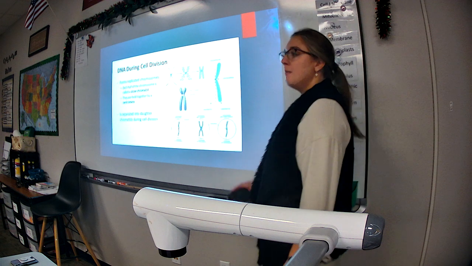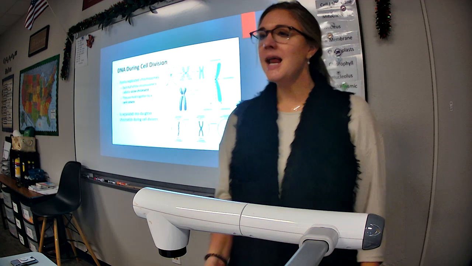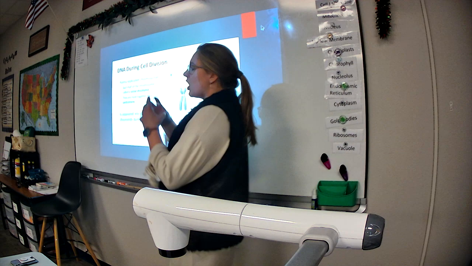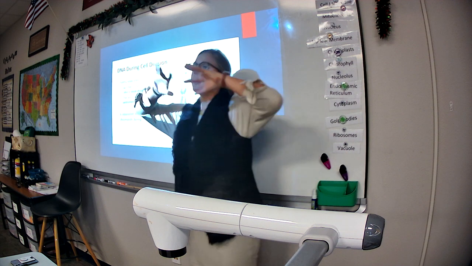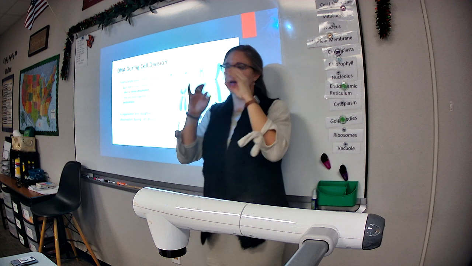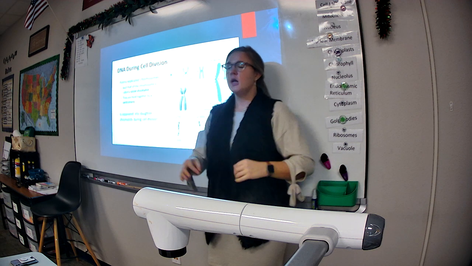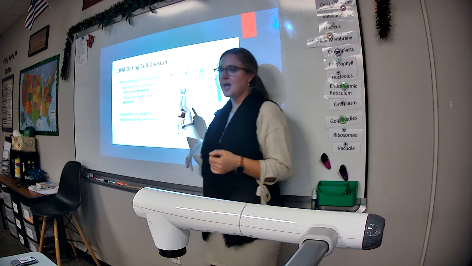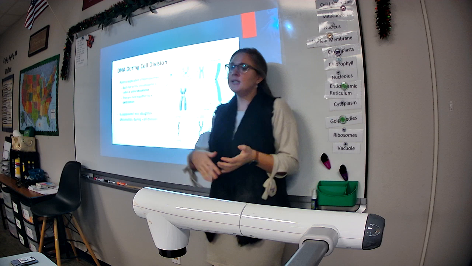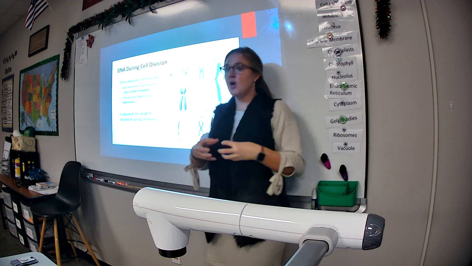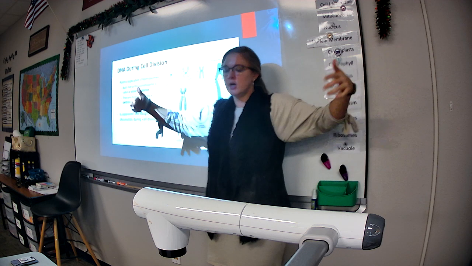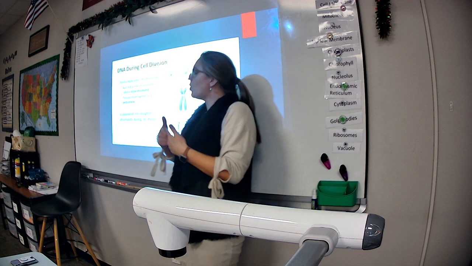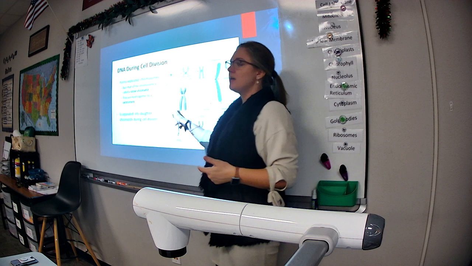All right. Before we get into it, the DNA during cell division. Now, we know that typically DNA is all stringy, right? It's spread out, this tangled form of DNA, chromatin. It looks like spaghetti. Before a cell divides, the first thing that has to happen is the DNA shortens itself. It doesn't cut anything off, but instead of being all long and strung out, it scrunches itself up. It coils up into this X shape called a chromosome.